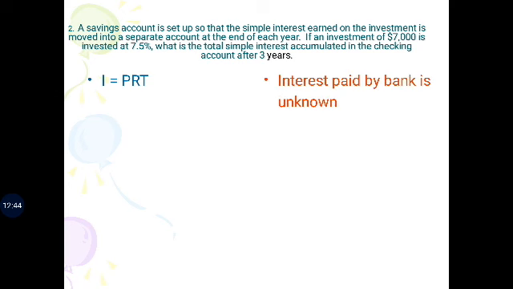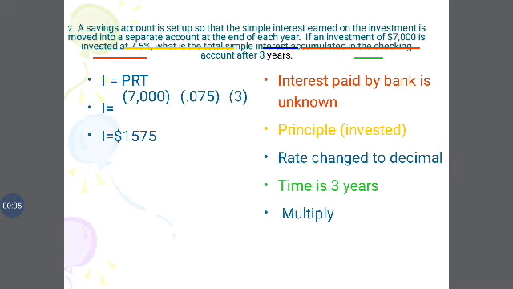I is equal to PRT, so that the simple interest earned on the investment is moved into a separate account at the end of each year. If an investment of rupees 7,000 is invested at 7.5%, what is the total simple interest accumulated in the checking account after 3 years? So I is equal to PRT. The interest paid by the bank is unknown.